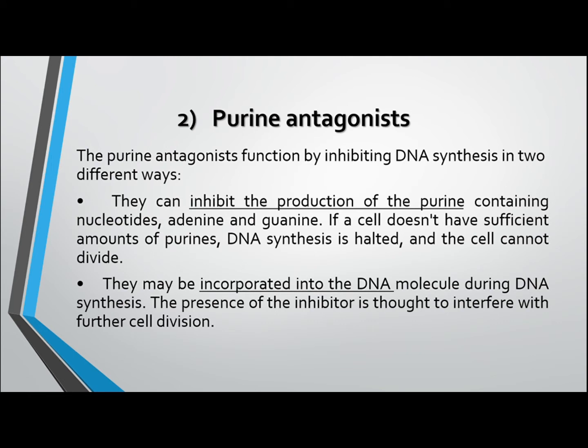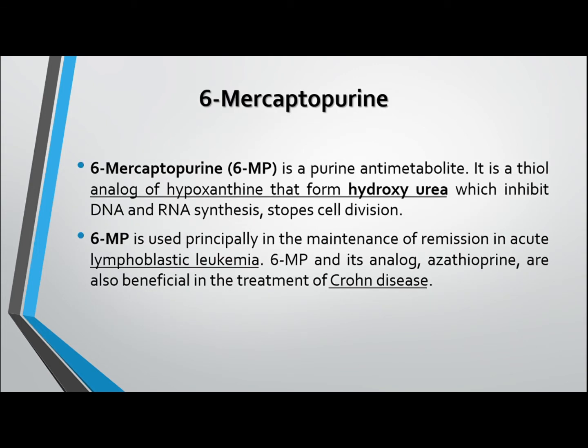Second type is purine antagonists. They act in two ways. They inhibit the production of purine nucleotides, or they are incorporated into DNA strands for its termination. 6-mercaptopurine is a thiol analog of hypoxanthine, meaning there is a thiol group attached to the hypoxanthine. It produces hydroxyurea in the cell, which inhibits the DNA synthesis. It is used for lymphoblastic leukemia and Crohn's disease.